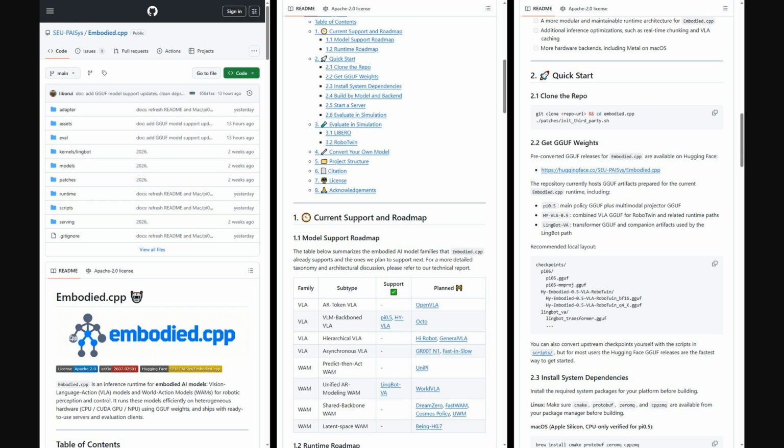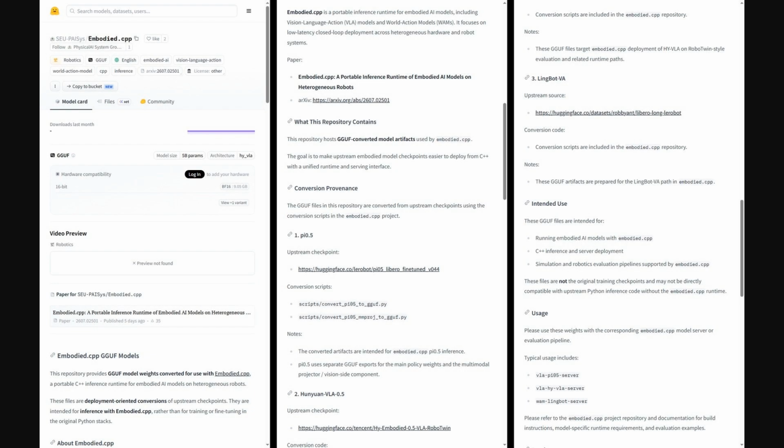For those interested in the implementation, the authors have shared their code on GitHub. You can download 5 billion parameter GGUF weights for portable robotics inference. Try running them with server deployment examples like the Pi05 or Hunyuan VLA servers.